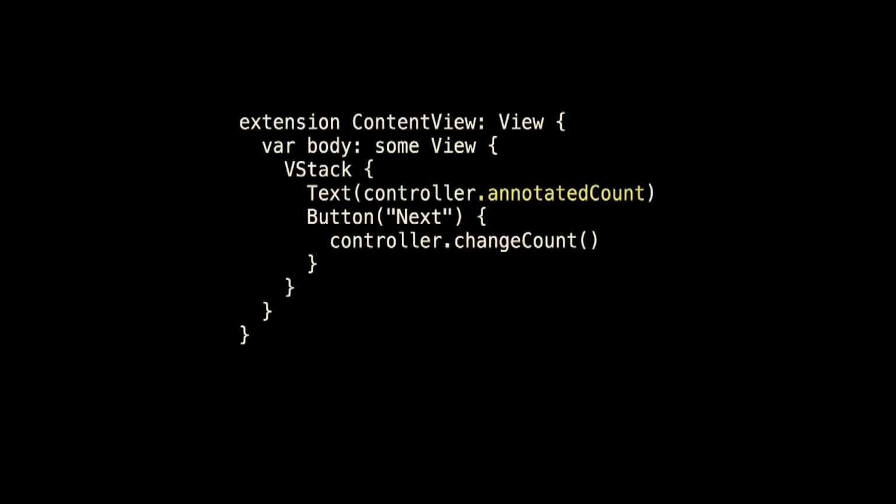And so let's adjust the view. It can't use count directly anymore. Count is private, and so it has to use annotatedCount. And so now my Text uses controller.annotatedCount, and it works. Now I feel bad. I think I bullied you.